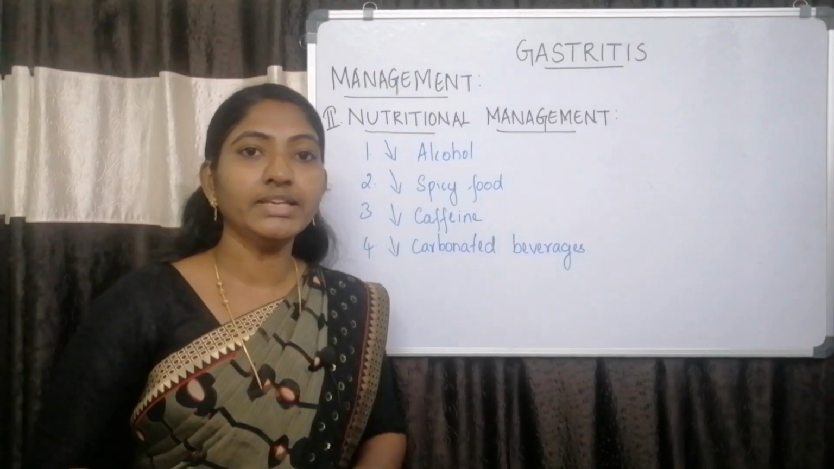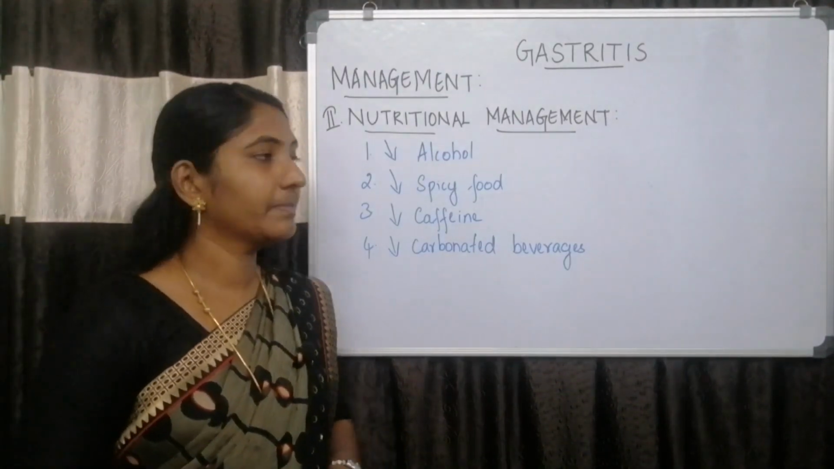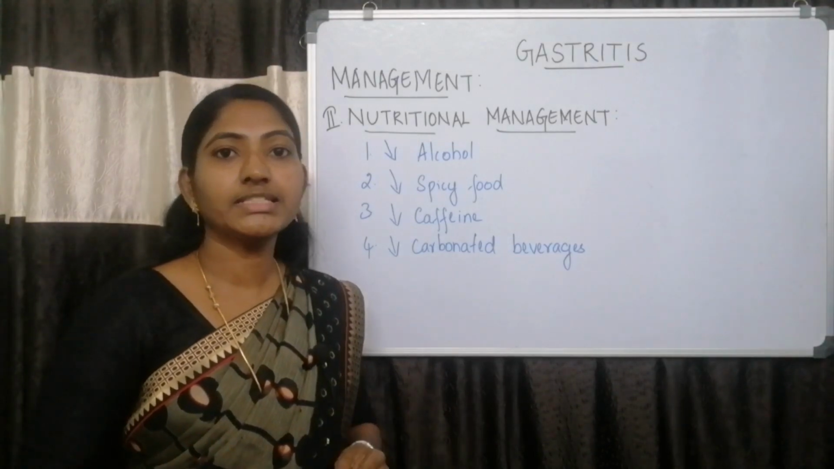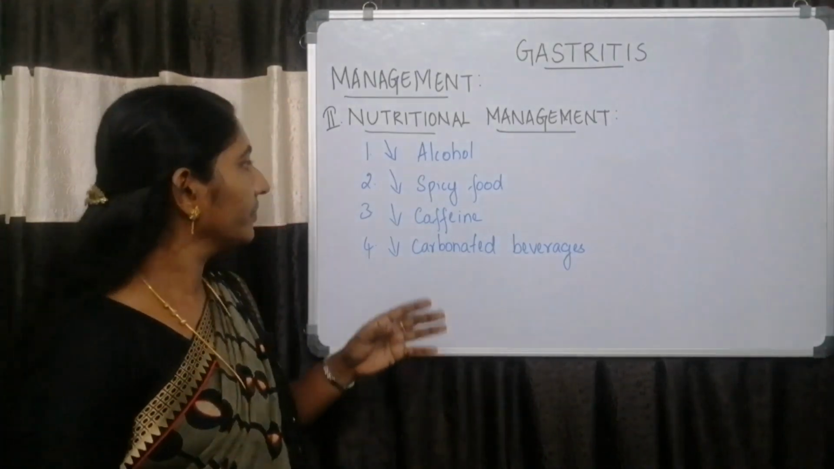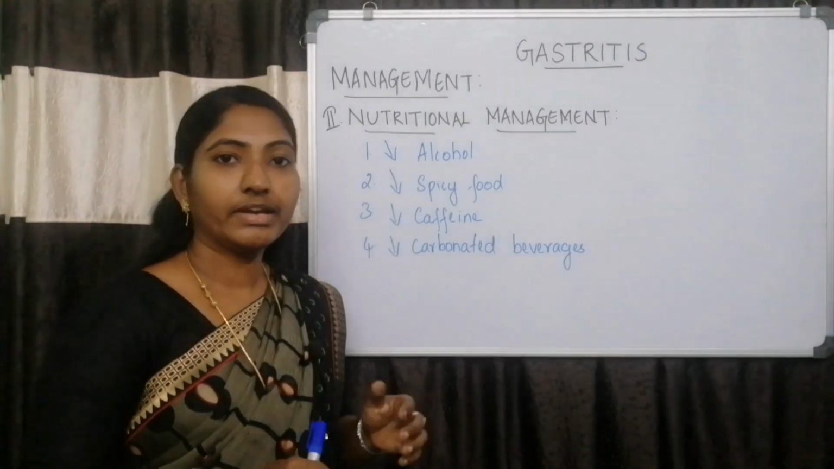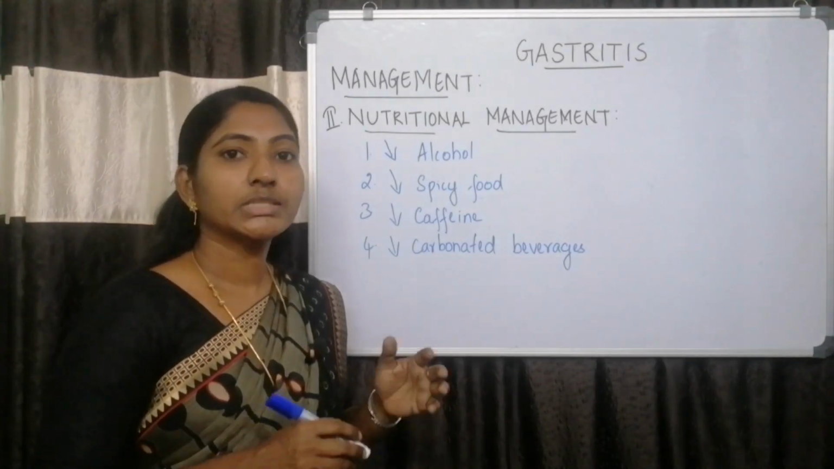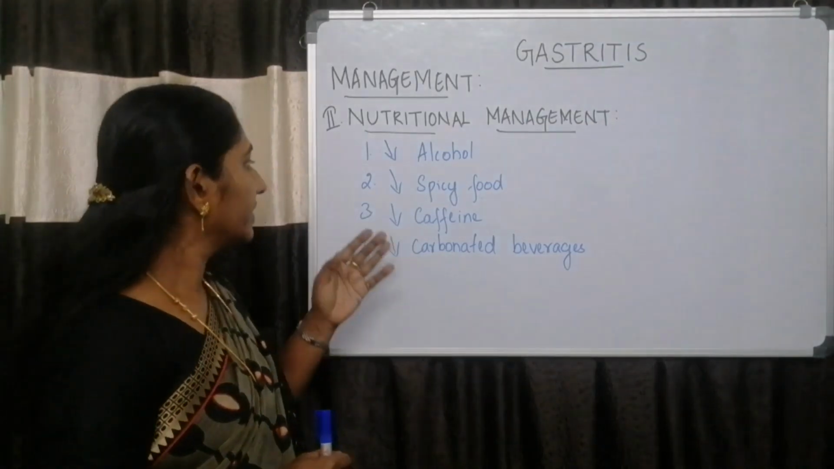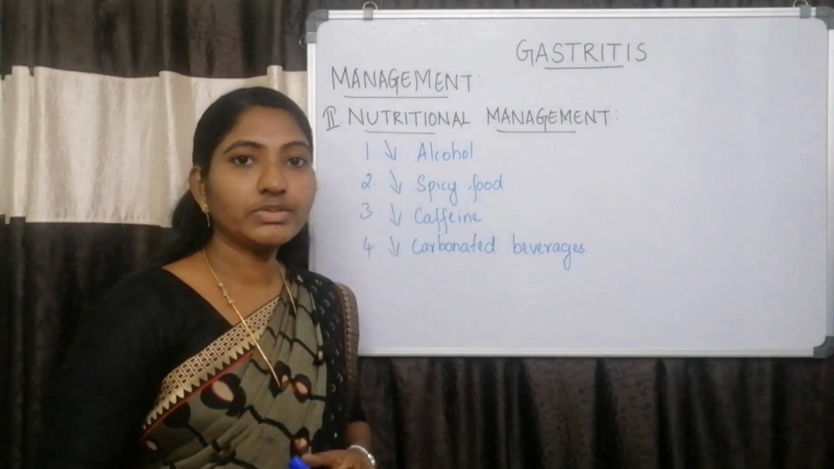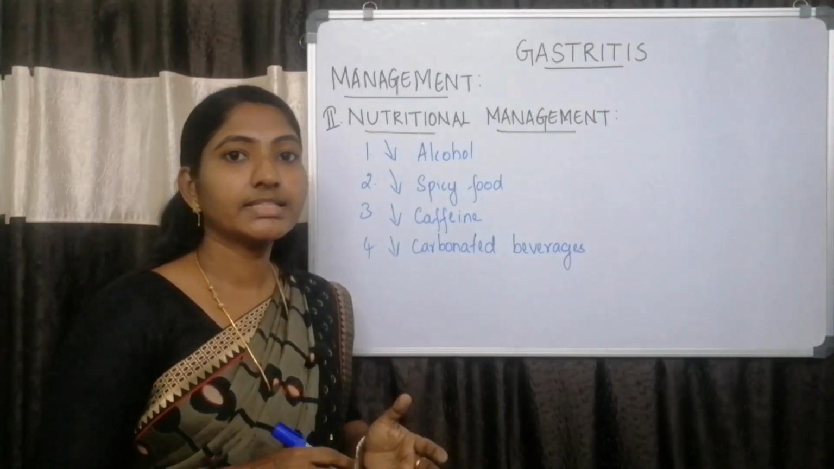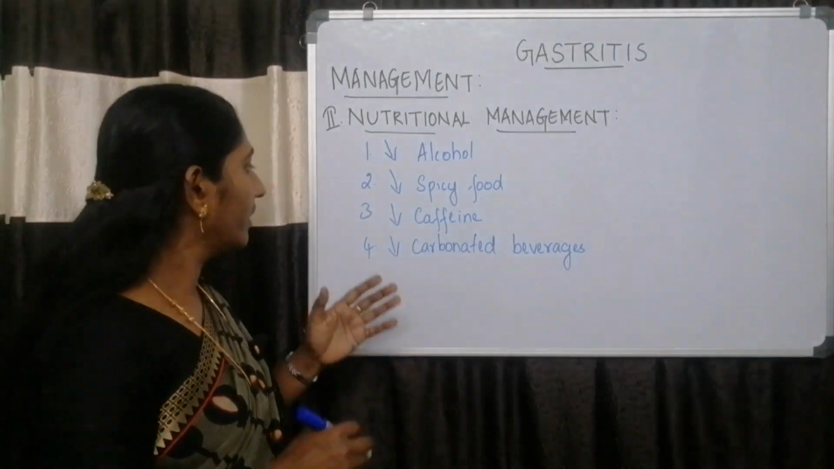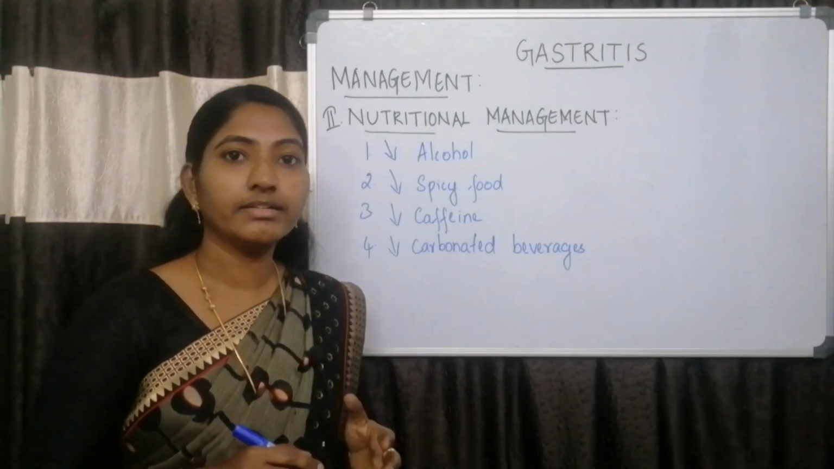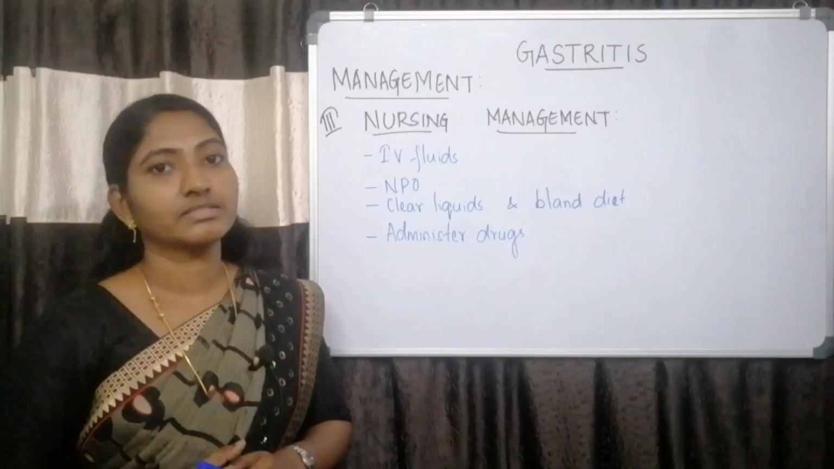Next we'll see about the nutritional management of gastritis. So first we have to reduce or eliminate the intake of alcohol. Second one is we have to reduce the intake of spicy, hot and irritating foods. Third, we have to reduce the intake of beverages and food containing caffeine. Fourth one, we have to reduce the intake of carbonated drinks or beverages.